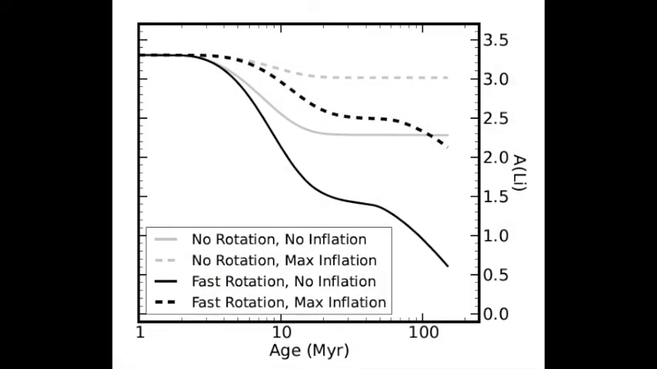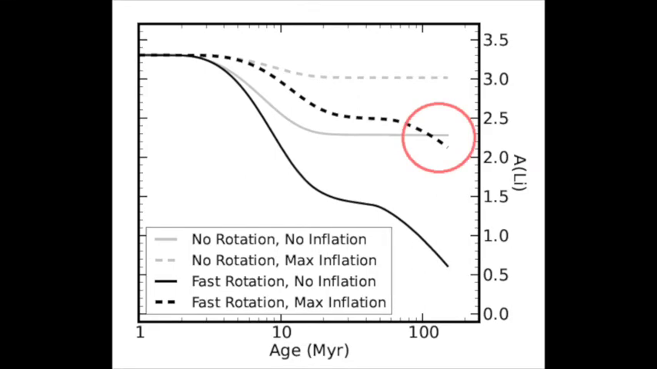Next, we calculated the first stellar models, which include both the effects of rotational mixing and radius inflation. We find that the inflationary inhibition of lithium destruction and the rotational acceleration of lithium destruction cancel out to a great degree in our models.